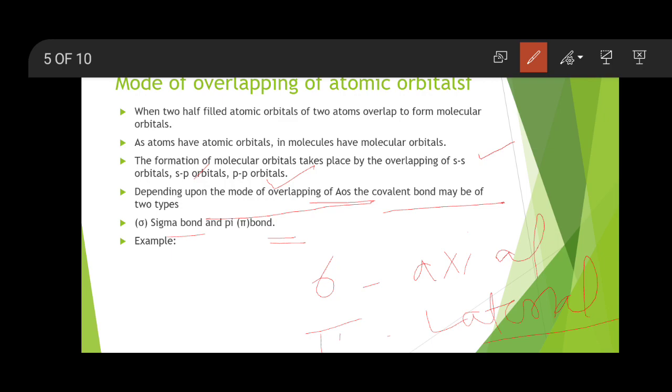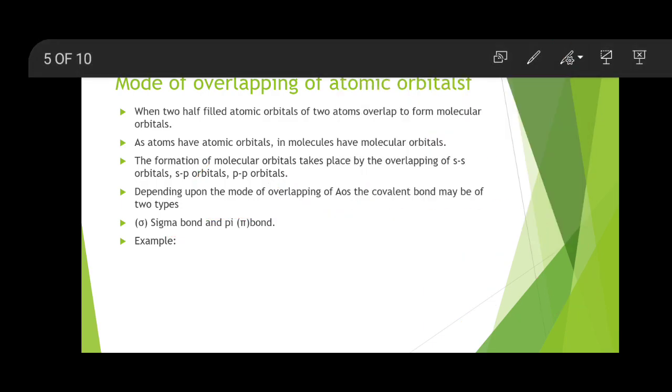Everybody understood up to this point? Actually this topic is not new for you, because in 12th standard this topic was in your syllabus, the nature of covalent bond.